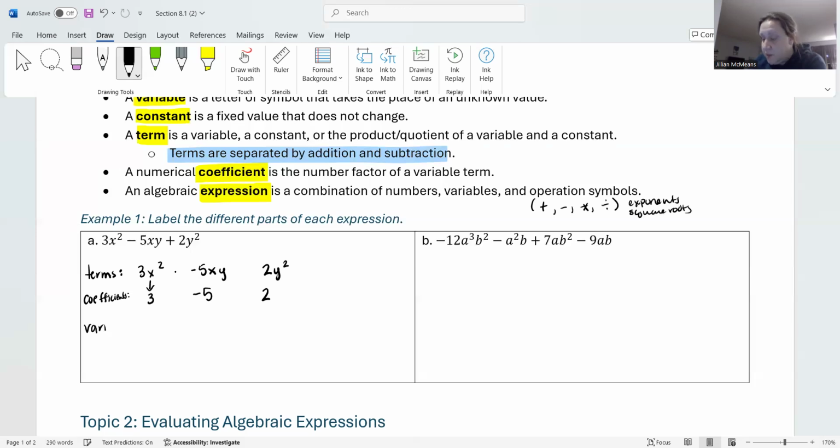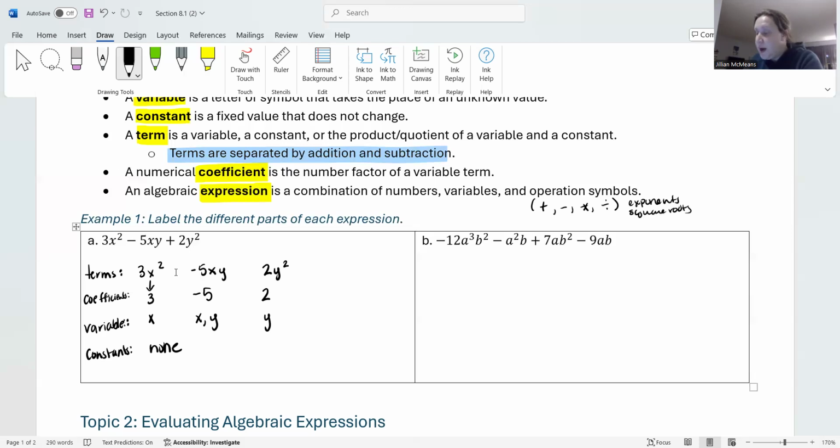Okay, so we have the terms, we have the coefficients. Let's talk about the variables. For the first term, I have a variable of x. It happens to be squared, which really just means it's x times x, but the variable alone is just x. For the second term, we have x and y, and for the third term, we have y squared, which is technically y times y, but it's the same variable, so we would just say the variable y. Okay, now as far as constants are concerned, we don't have any. Okay, so that is part A. We've got the terms, their coefficients, and then the variables. And in this case, we have no constants, okay?